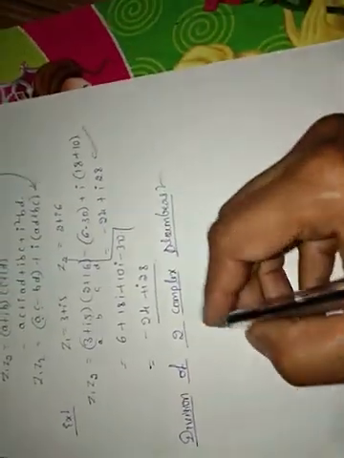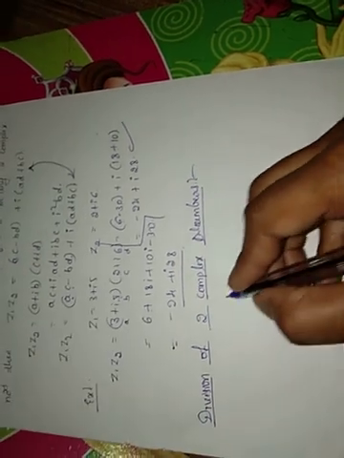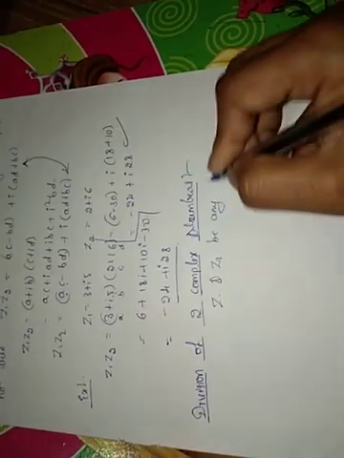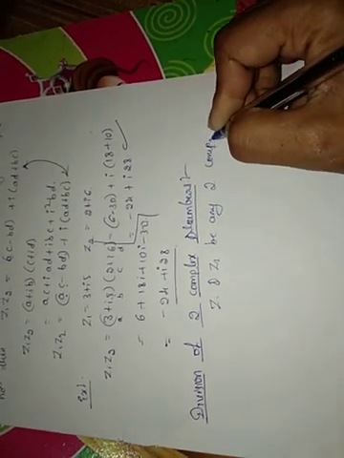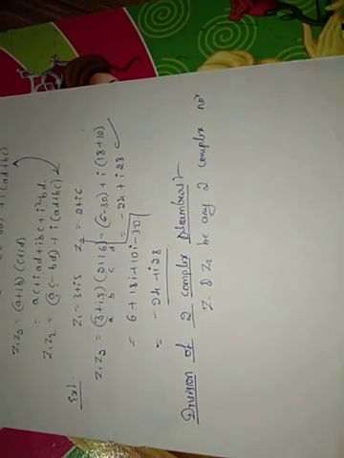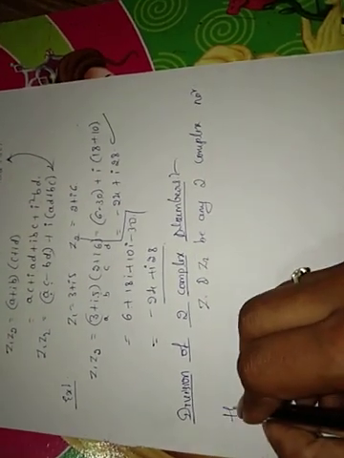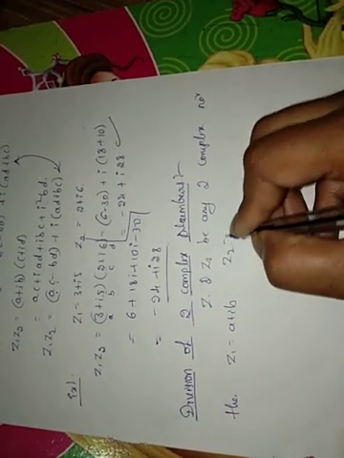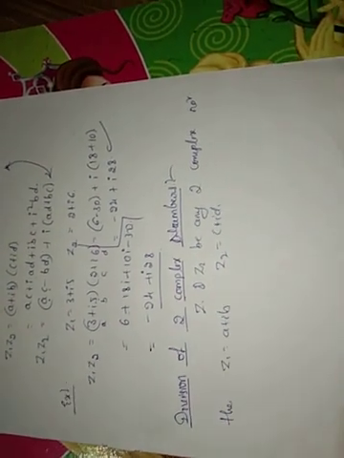So, division of two complex numbers. Suppose z1 and z2 be any two complex numbers, z1 equal to a plus ib, z2 equal to c plus id.